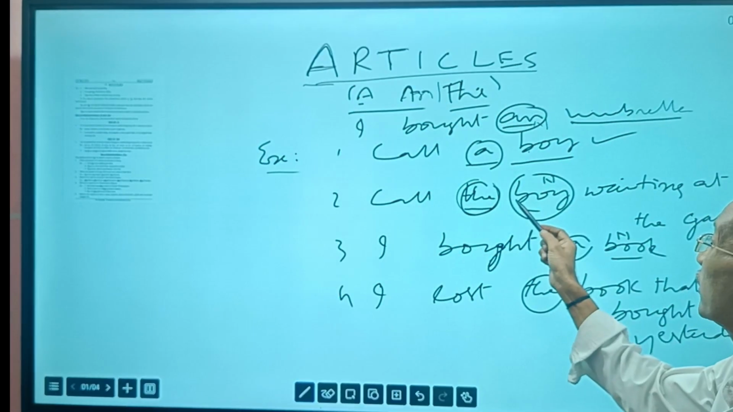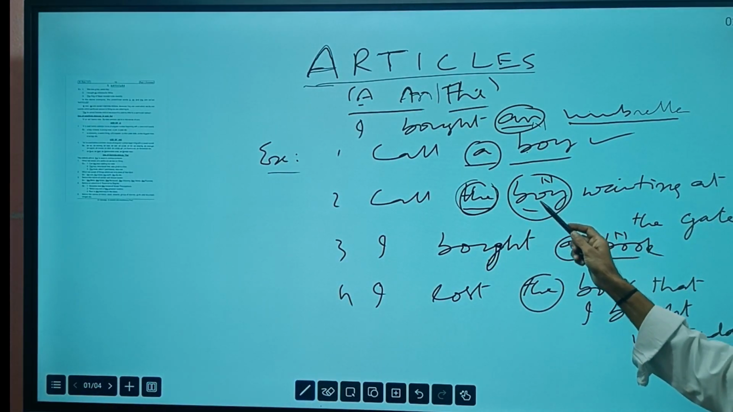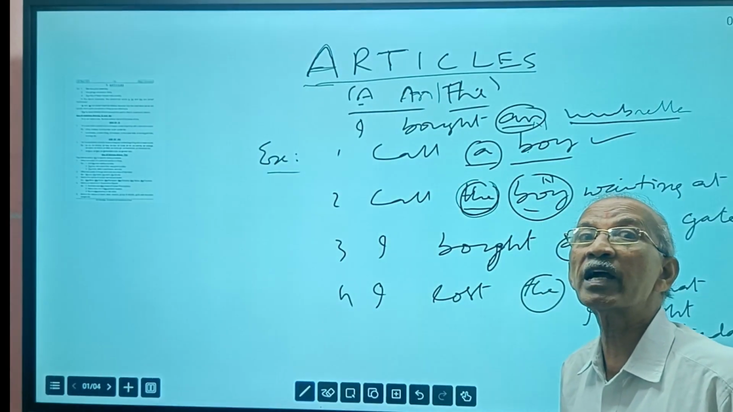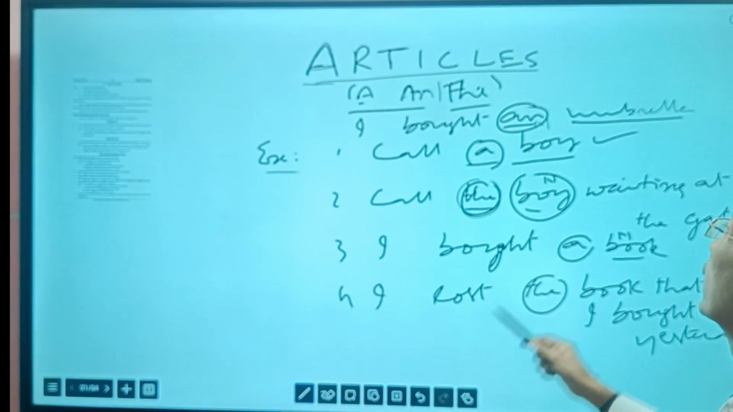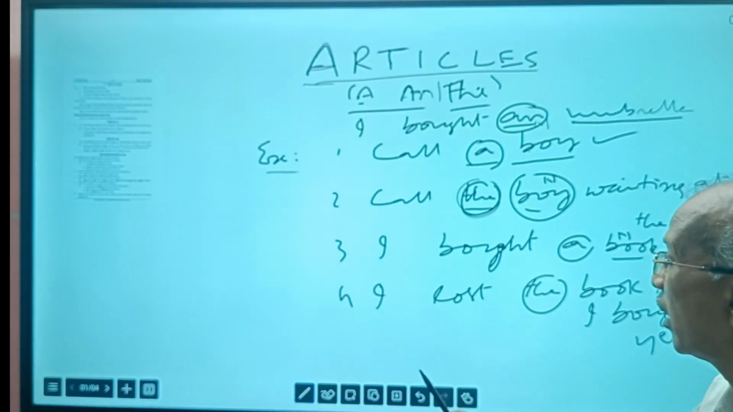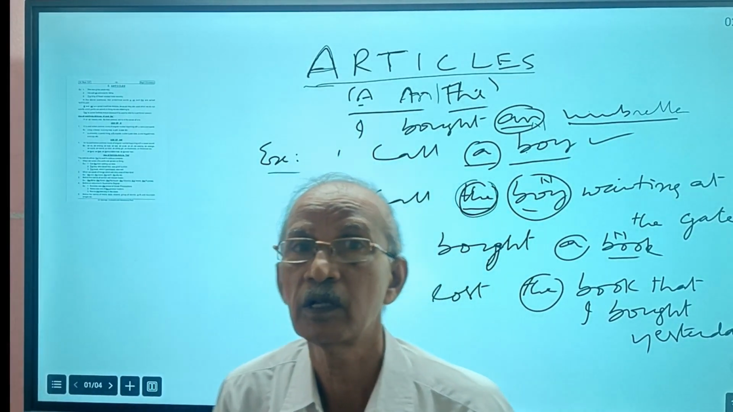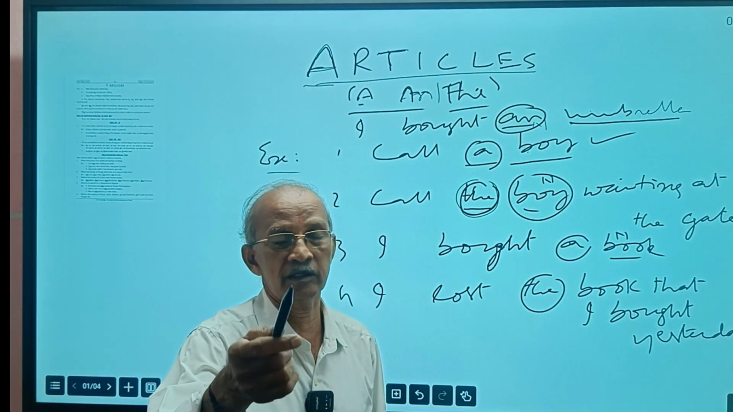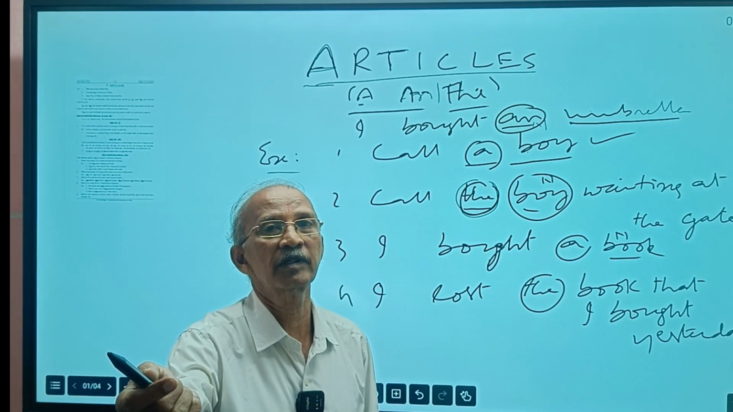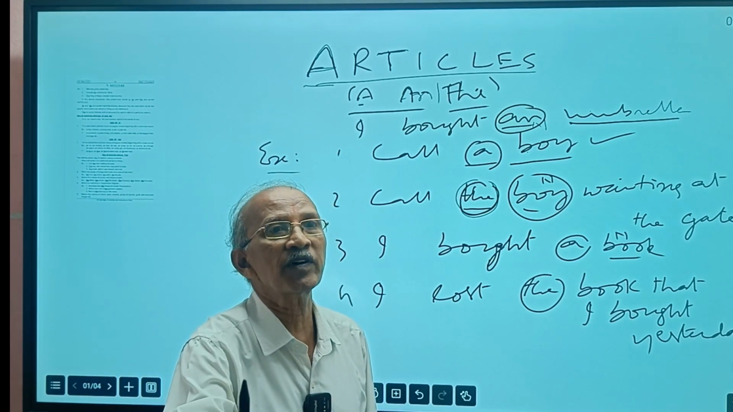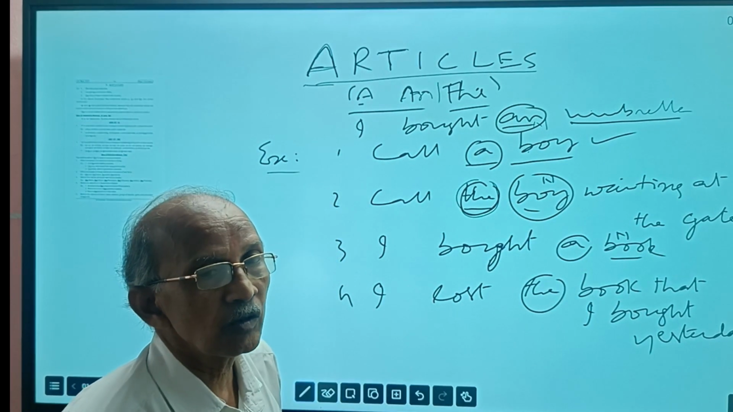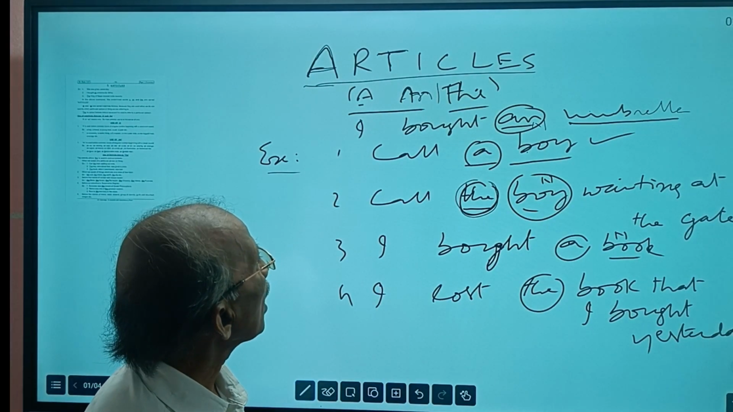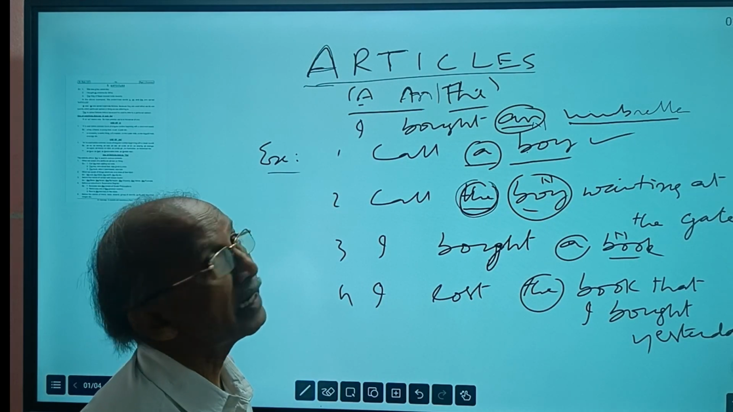Here we are referring to a particular boy waiting. This is called a definite article because we are referring to the particular boy who is waiting at the gate. Now, I think you have understood the difference between definite and indefinite. You should understand this first, and only then can you choose the definite article correctly. Okay, clear?